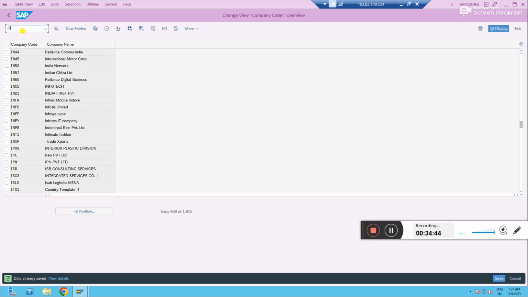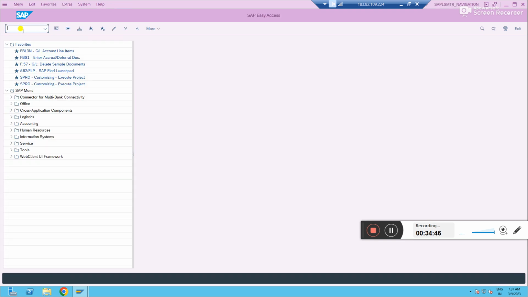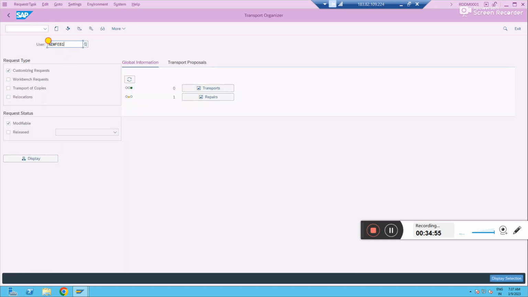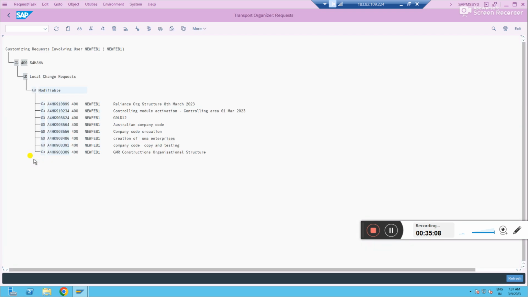If I want to see a transport request I've created, what is the transaction code? I told you, SE09, let's say SE09 or SE10, anything. You just give your username and select the customizing requests we create, right? Just select that, that is fine. Modifiable means we can still add any changes we want in the transport request. Just display, yes, these many transport requests we have created, right? Now let's get into a transport request.